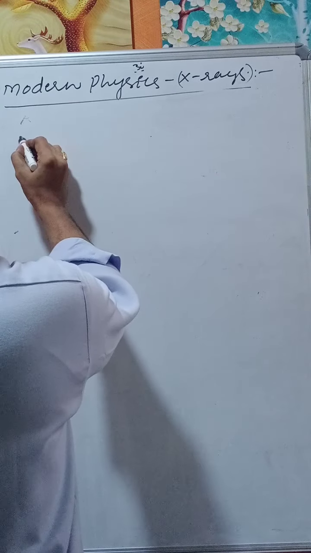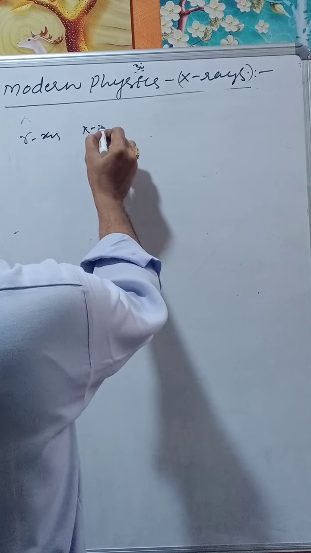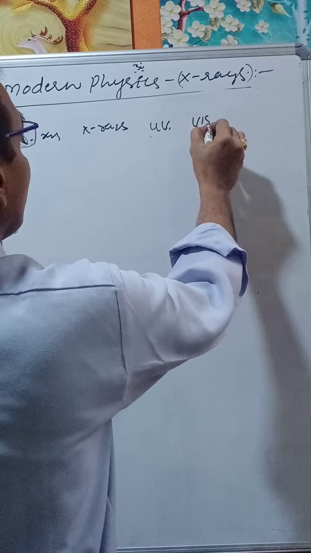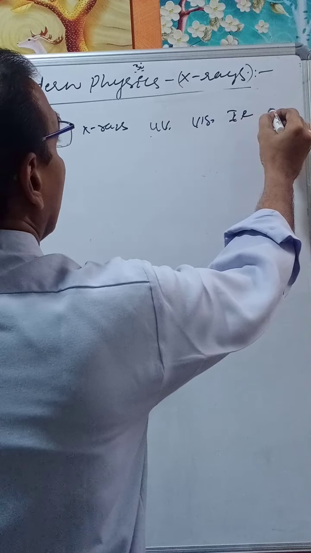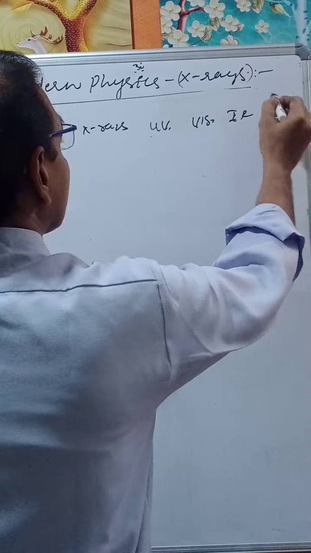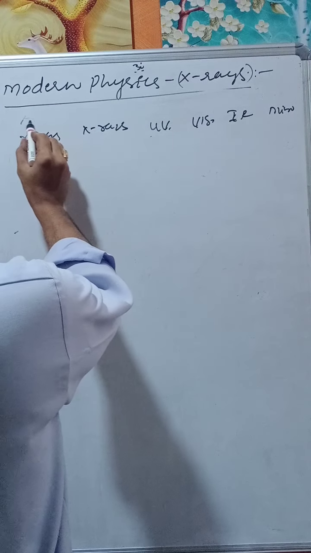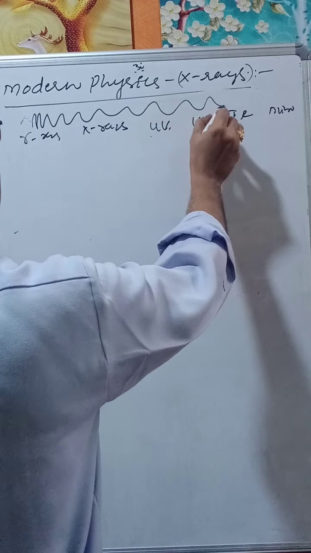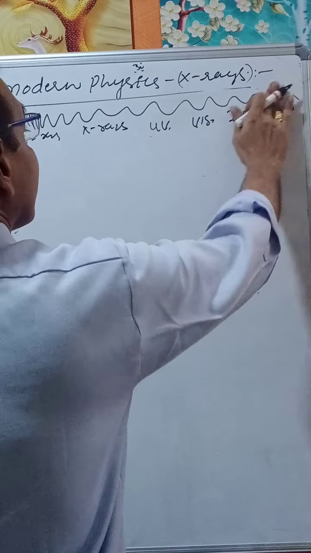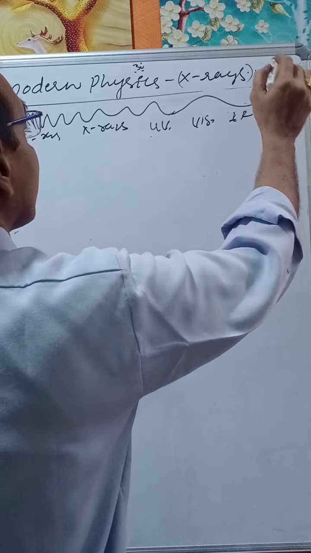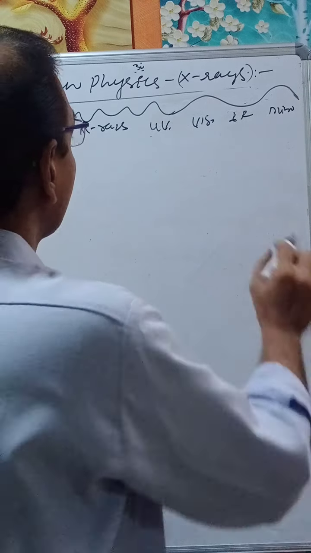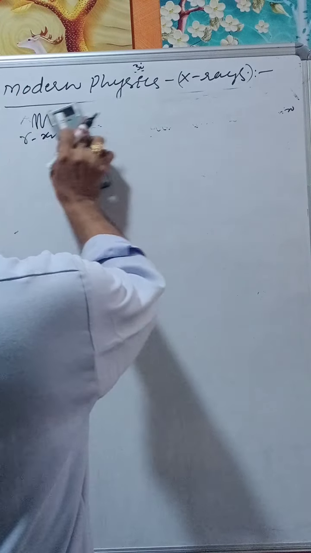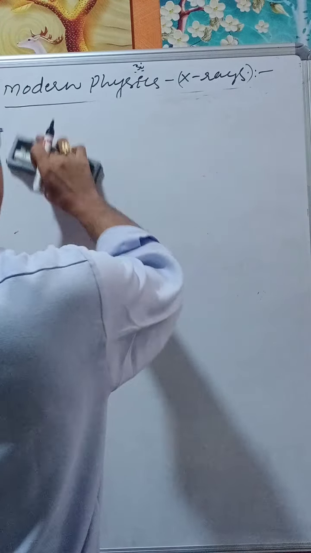In the electromagnetic spectrum, we have gamma rays, X-rays, ultraviolet, visible, infrared, and microwaves. Here these have high frequency. As we go on, the frequency goes on decreasing, which means the time period increases. So this is a basic introduction of X-rays, which were introduced by Rontgen.